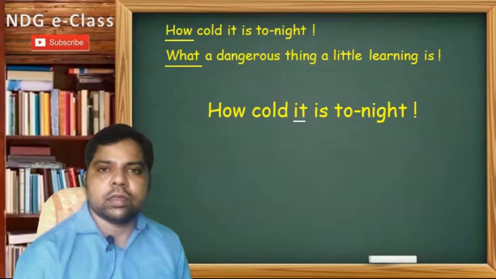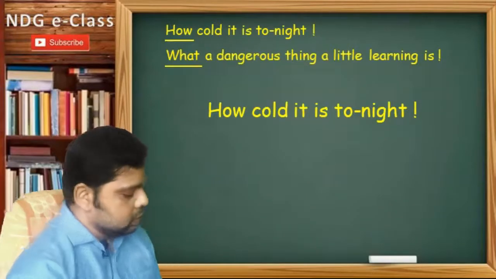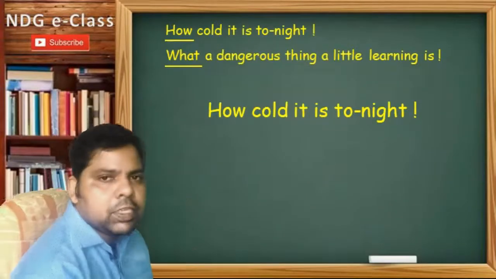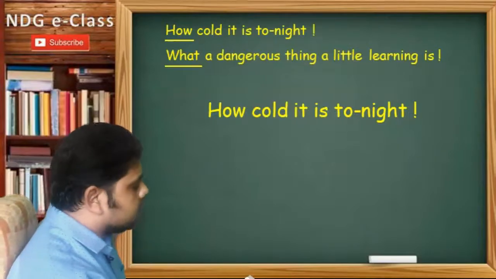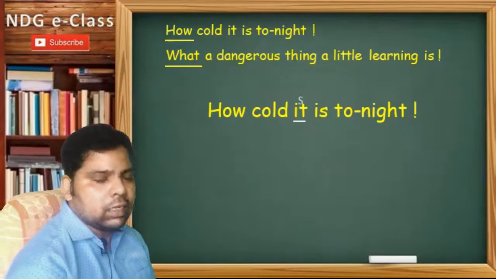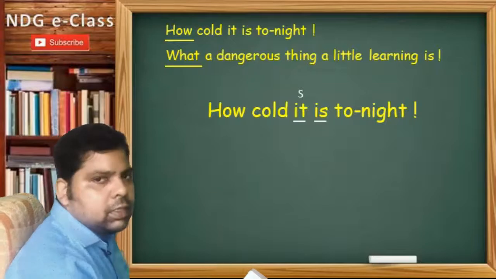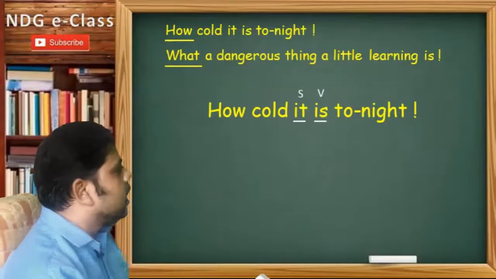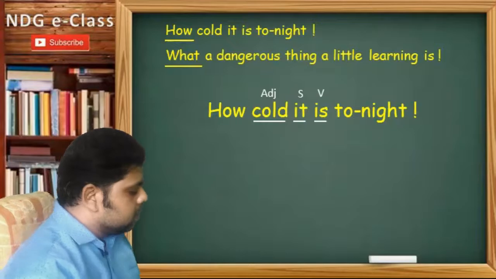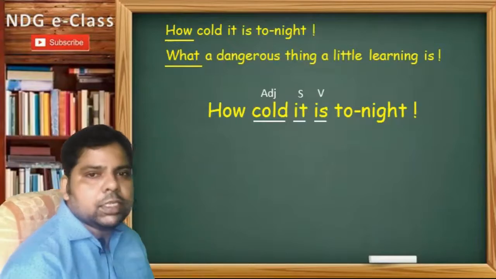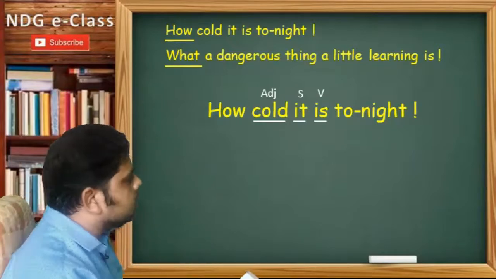The first thing I have to do is identify the subject, verb, and adjective. In this sentence, the subject is it, the verb is is, and the adjective is cold.